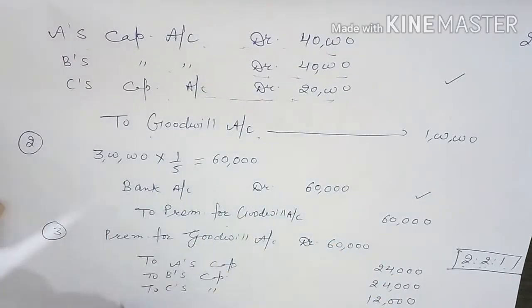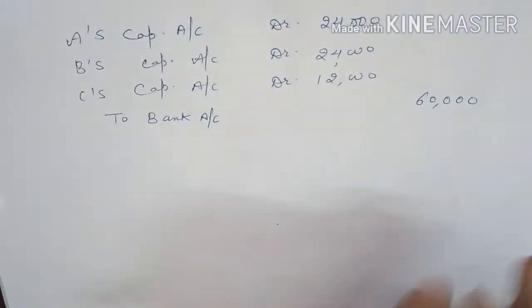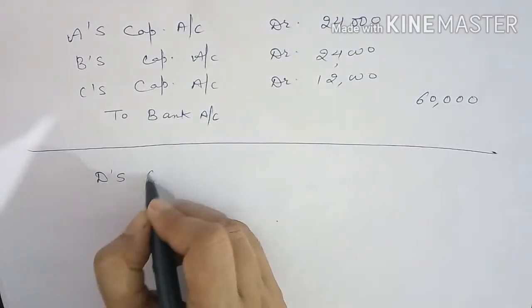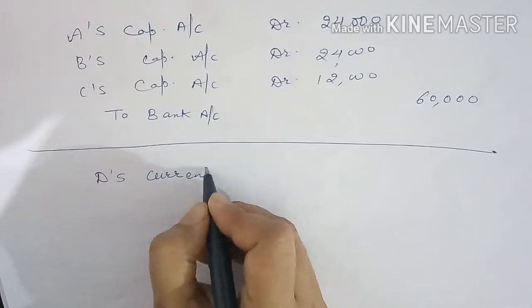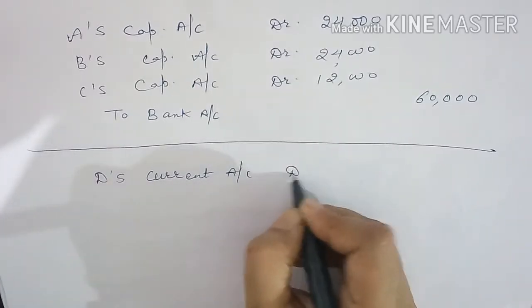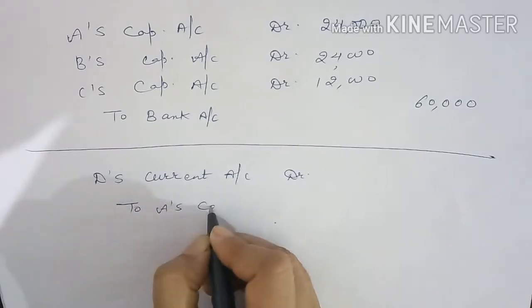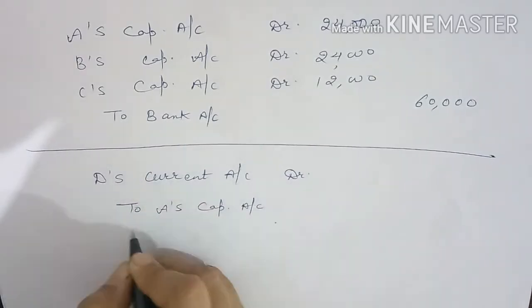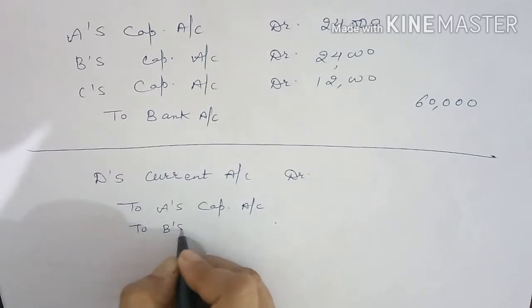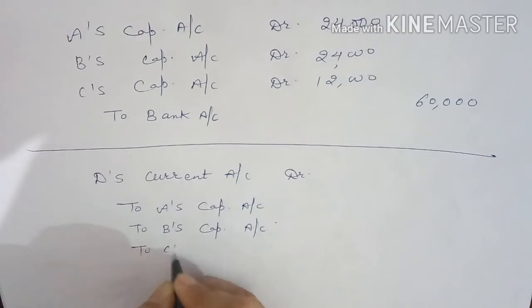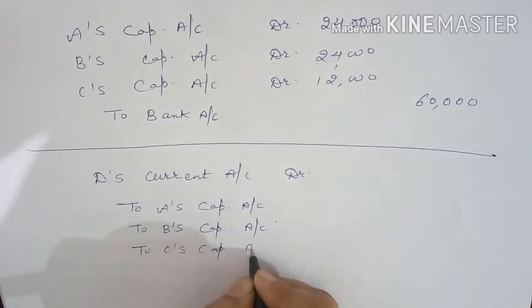And for self-generated goodwill, instead of passing these two or three entries, only one entry will be passed, and that entry will be D's current account debit to A's capital account, to B's capital account, to C's capital account.